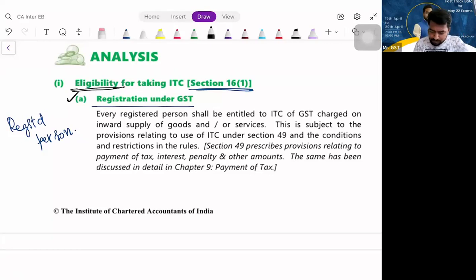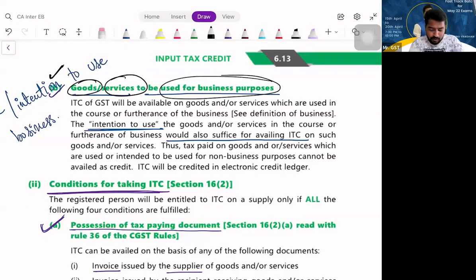Second, what is the second one now? The second one is the goods or services, whatever you are purchasing, should be used for business purpose. Please understand. Fine. What is the first condition, my dear friends?